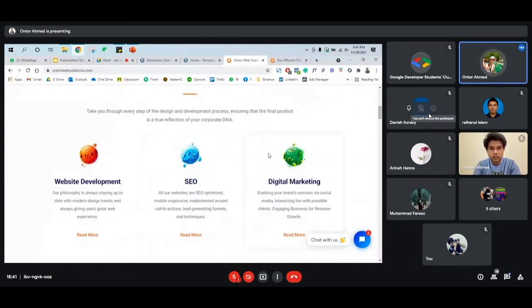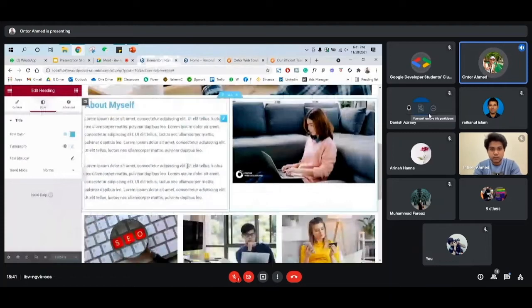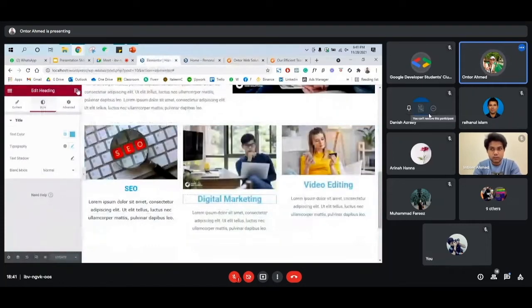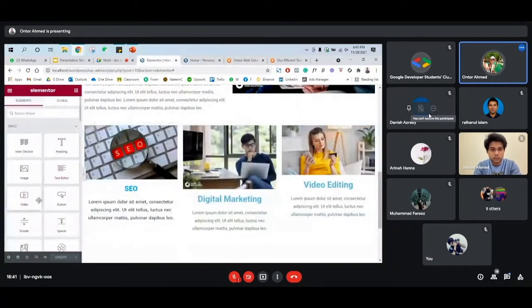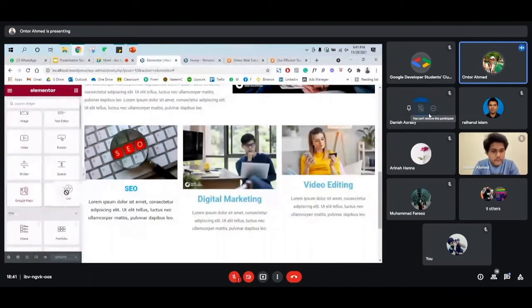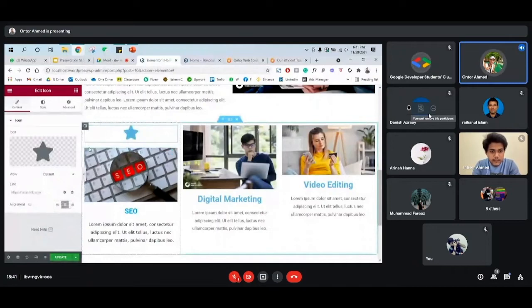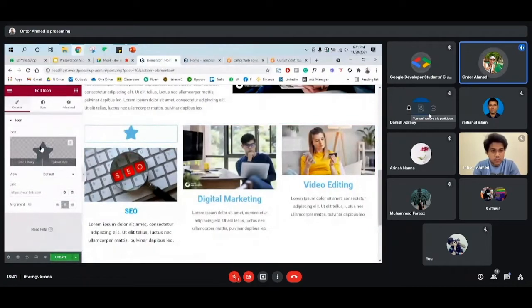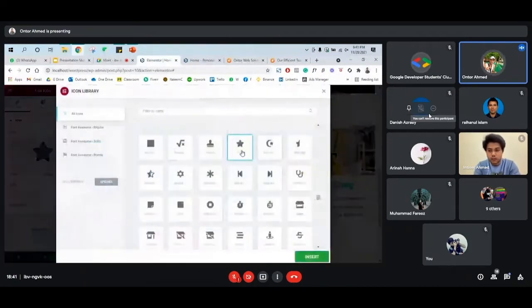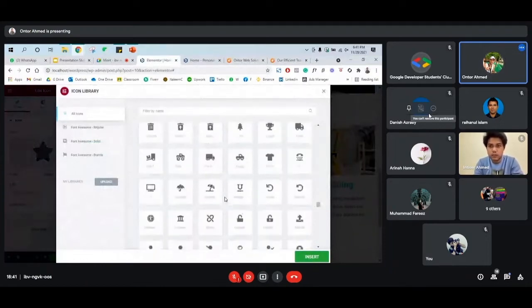So let's say you want to add icon over here instead of image. You can see over here there is one option, icon. So drag and drop the icon, and you can select icons from icon library. There is a lot of icon available.